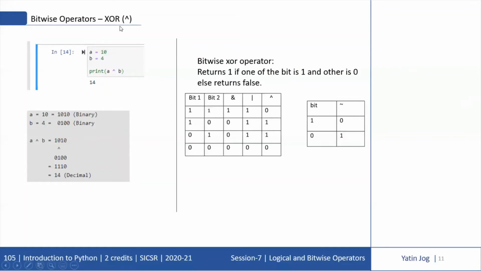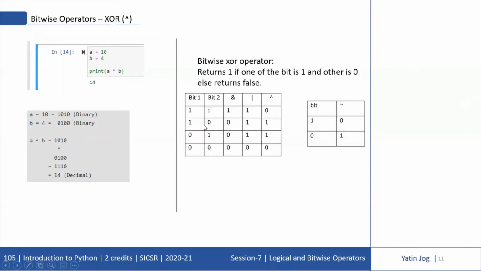Now the last bitwise operator is XOR. As the name suggests, XOR returns 1 if one of the bits is 1 and the other is 0. That is the condition: one of the bits has to be 1 and the second has to be 0. If both are 0 or if both are 1, then it returns false.